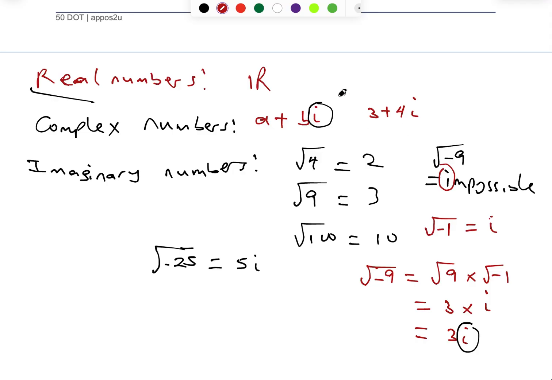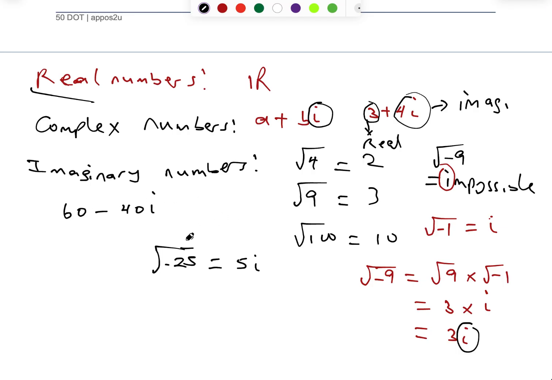As you can see, it has a real part. So this part is what we call the real part. That is, it has a real number. And this entire part is what we call the imaginary part. So for instance, if I ask you now, what is the real part of the complex number 60 minus 40i?